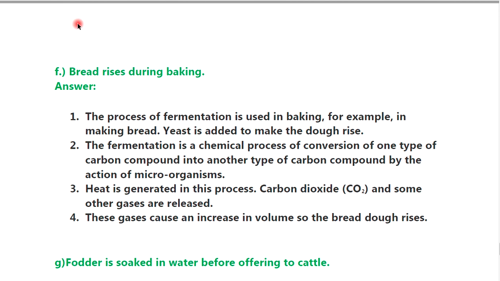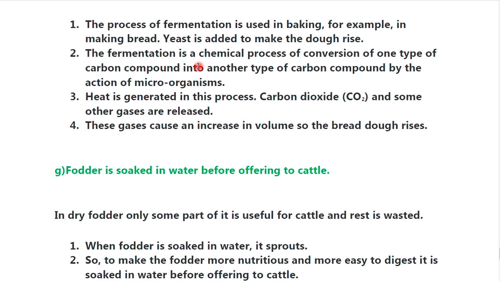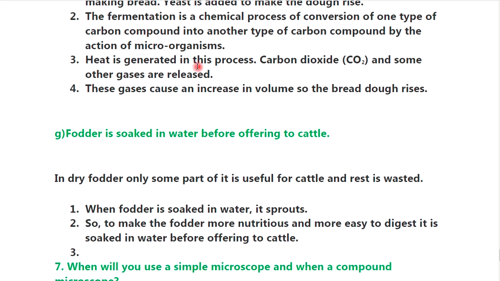F. Bread rises during baking. First, the process of fermentation is used in baking. For example, in making bread, yeast is added to make the dough rise. Second, fermentation is a chemical process of conversion of one type of carbon compound into another type of carbon compound by the action of microorganisms. Third, heat is generated in this process. Carbon dioxide and some other gases are released. These gases cause an increase in the volume, so the bread dough rises.